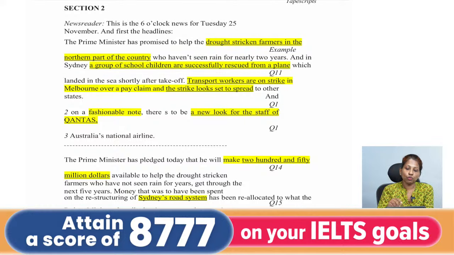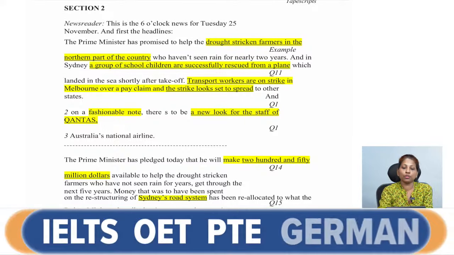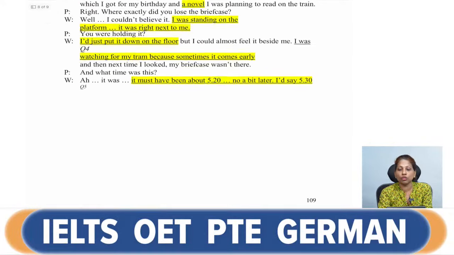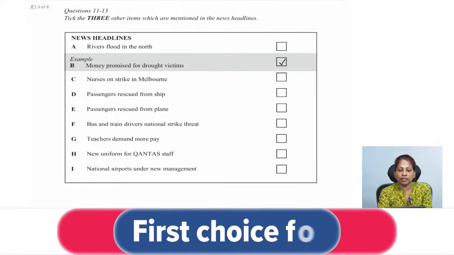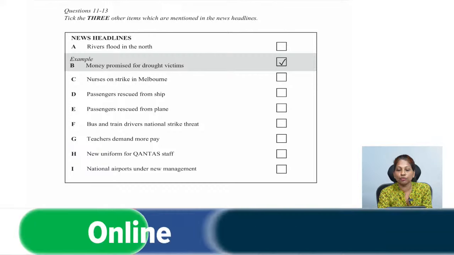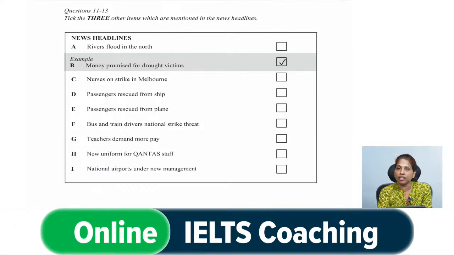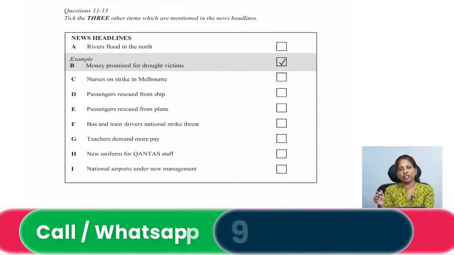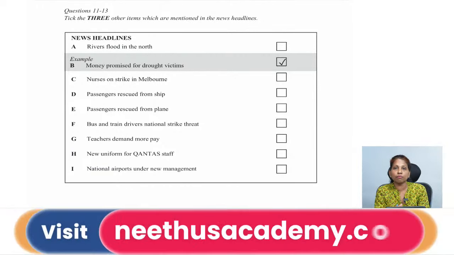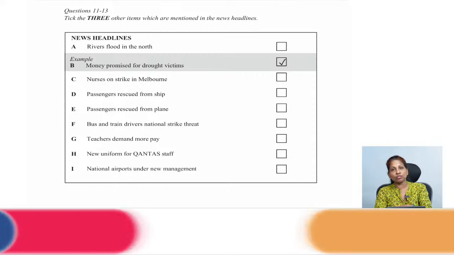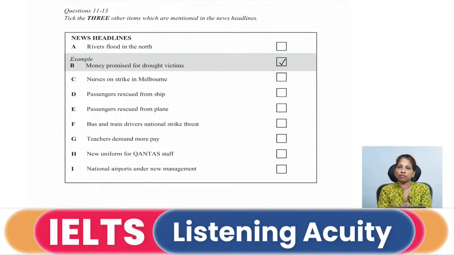So when you go to the options here, you can see there is one option which says passengers. We saw the word passengers. They have not mentioned who that is. They have mentioned passengers rescued from ship and passengers rescued from plane. So ship is not mentioned; they directly told it's a plane. Now anybody who travels in any mode of transportation, be it a plane, a ship, a bus, or whatever it is, they are called passengers. The people who pay money to travel through a mode of transportation are generally called passengers.